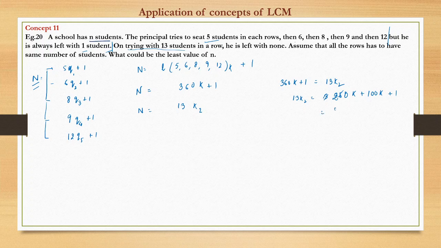Further, you can write this as 260k plus 91k plus 9k plus 1. You can break this up.